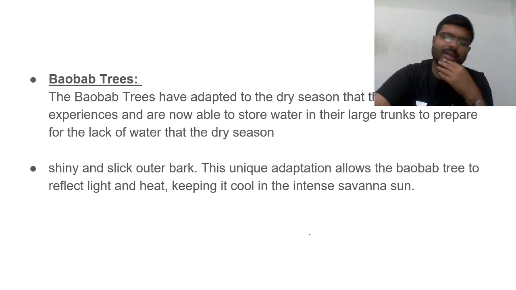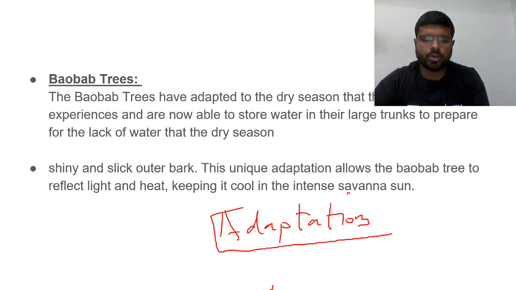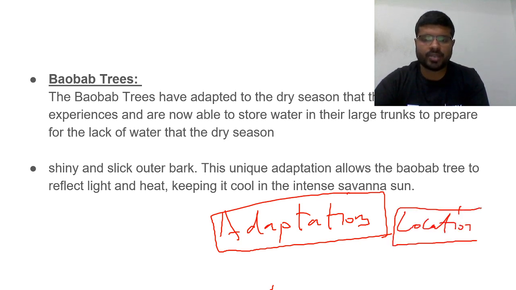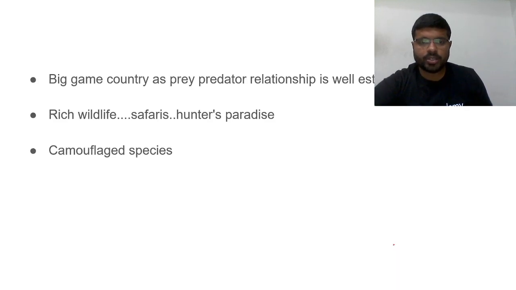Then the next one. What do you need to discuss now? Adaptations. So location, yes, you understood. Distribution, the names I have given you. After location, distribution, climate, you understood. Characteristics, that is tall grasses and stunted trees. Then what are the adaptations? There is another thing which you need to understand. Then we'll come to the adaptations.